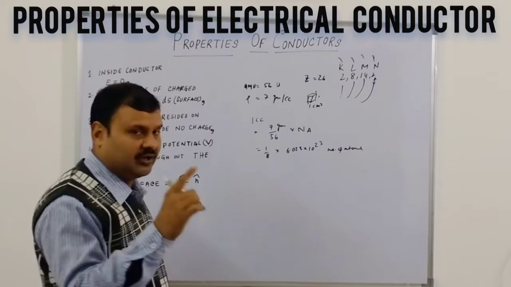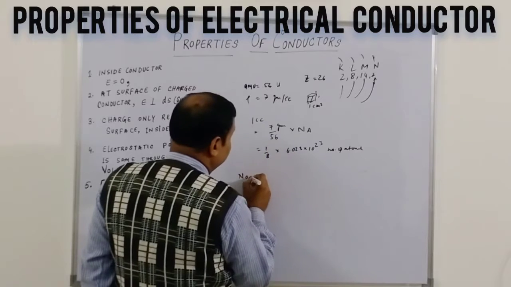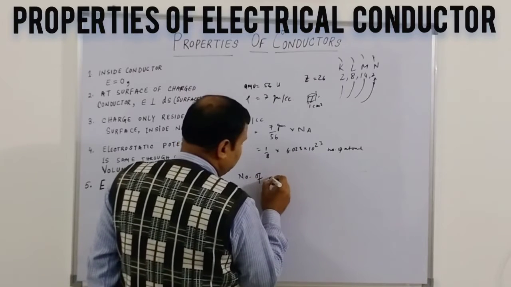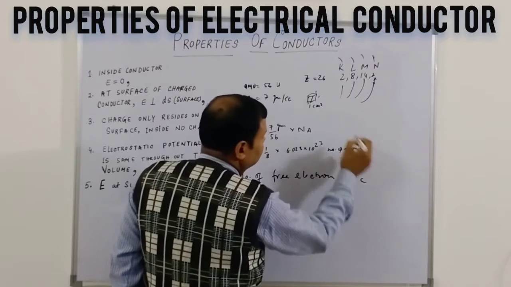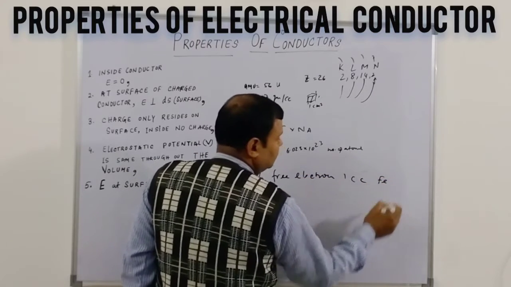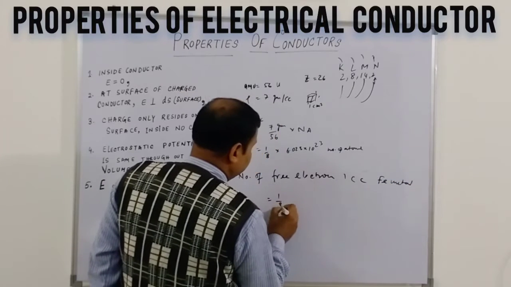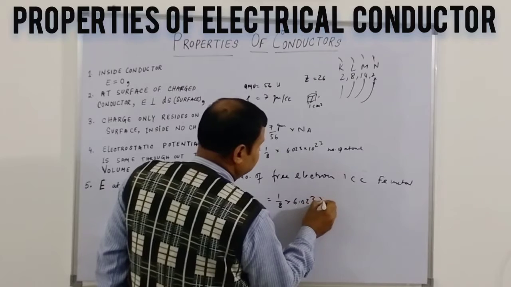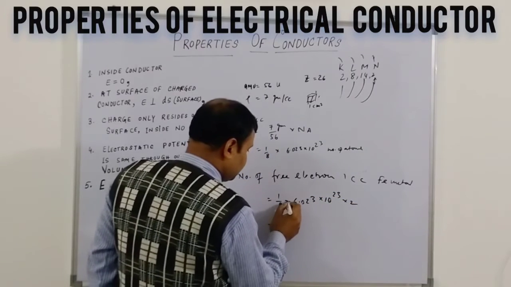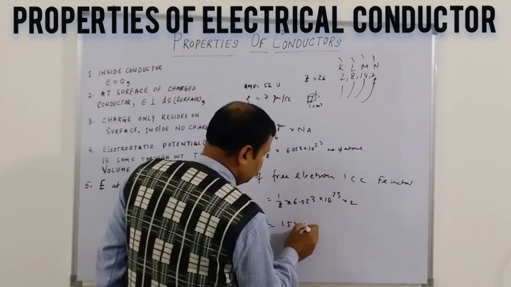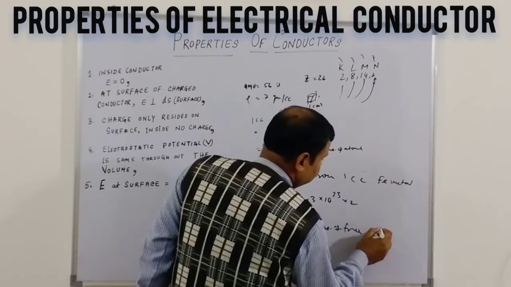Basically we call these valence electrons. So the number of free electrons in 1 cc of iron metal will be 1/8 of 6.023 into 10 to the power 23 into 2. So this will be around 1.6 into 10 to the power 23 free electrons.